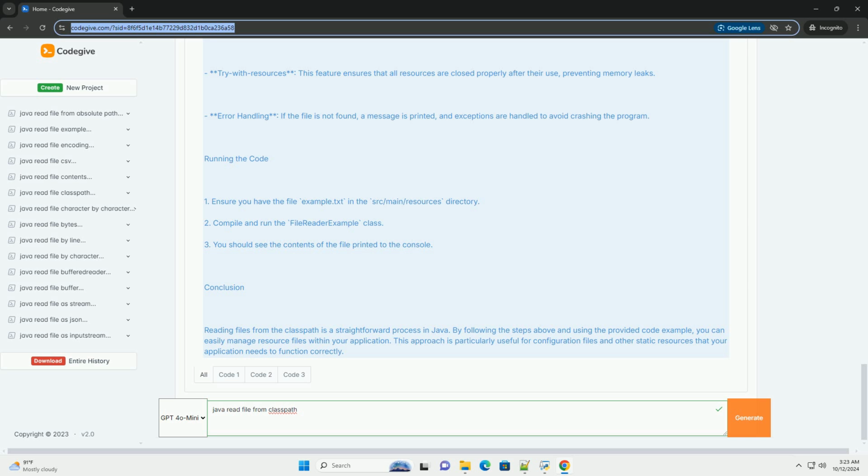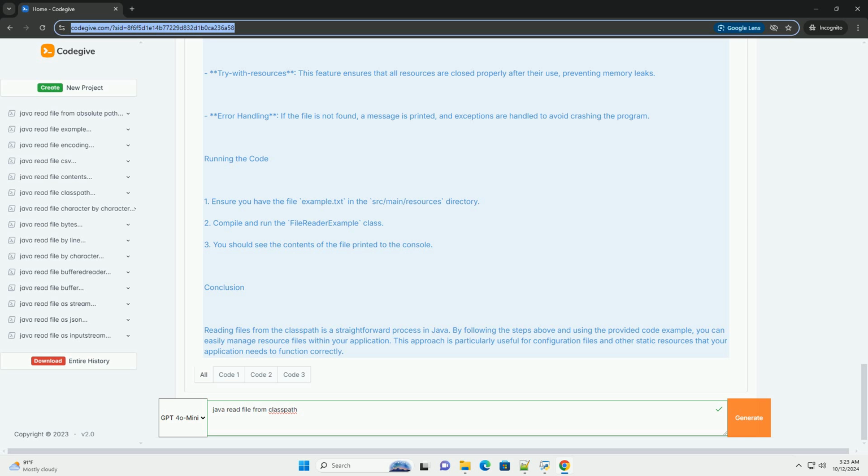Running the code. 1. Ensure you have the file example.txt in the src/main/resources directory. 2. Compile and run the file reader example class. 3. You should see the contents of the file printed to the console.